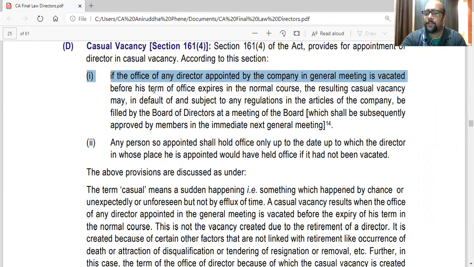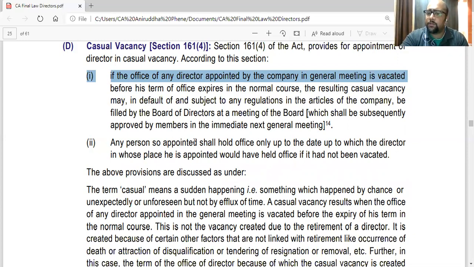Before his term of office expires in the normal course, the resulting casual vacancy may, in default of and subject to any regulations in the articles of the company, be filled by the board at the meeting of the board, which shall be subsequently approved by members in the immediately next general meeting. So this vacancy can be filled by the board and subsequently approved by shareholders in the next general meeting.